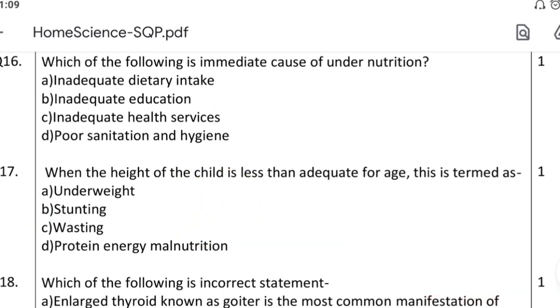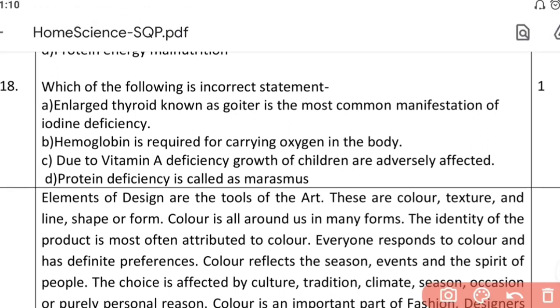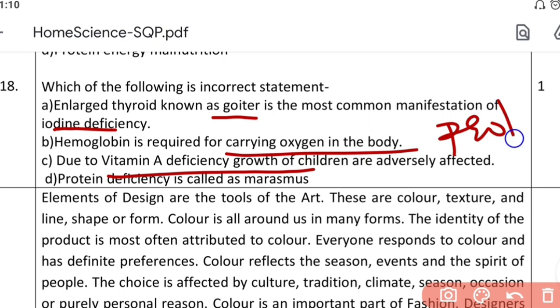Now we come over to question number 18. Which of the following is an incorrect statement? Again, incorrect. Enlarged thyroid is known as goiter, which is the most common manifestation of iodine deficiency. Iodine causes goiter. Hemoglobin is required for carrying oxygen. This also seems correct. Due to vitamin A deficiency, growth of children is adversely affected. Vitamin A, is its work the growth of children? Growth of the children is governed mainly by proteins.